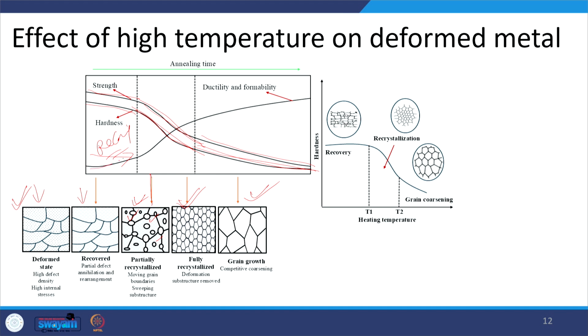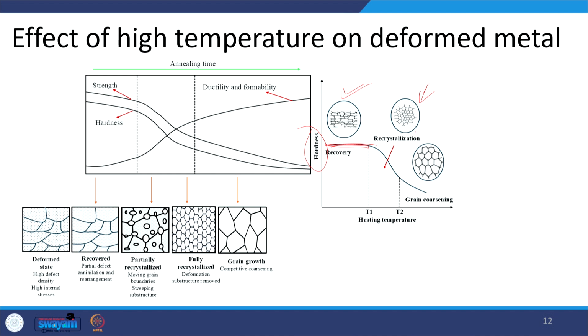On the other hand, ductility is enhanced with recovery, recrystallization and grain growth. So, this is what we can understand from the combined diagram with regard to the hardness. Initially in the recovery phase, there is a very marginal drop in the hardness. The grains are still in the deformed condition, no new grains are formed, and the strain is relieved. When the crystallographic defect-free grains are formed, this will cause a huge drop in the hardness.